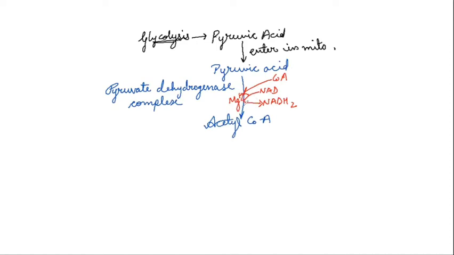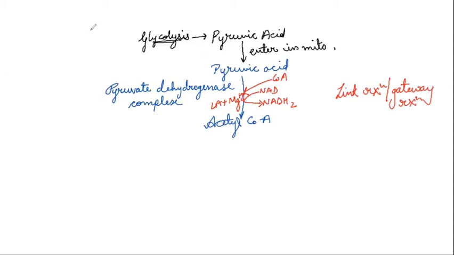And apart from this, we have lipoic acid. Now, this is all what we get in this reaction. This reaction is known as link reaction or gateway reaction. Reason, because it links the glycolysis and Krebs cycle, the reaction within cytoplasm and in the mitochondria.